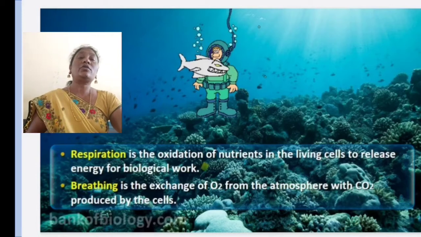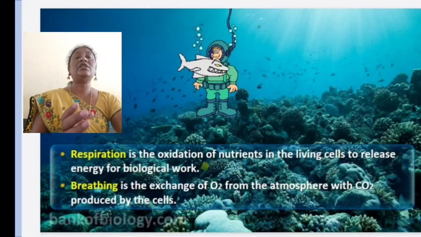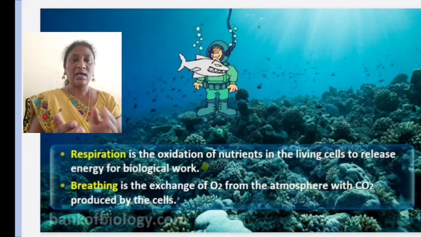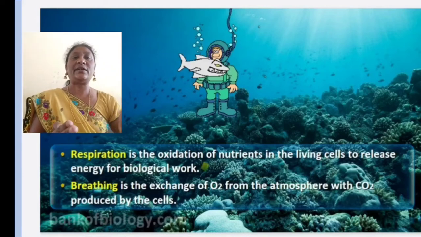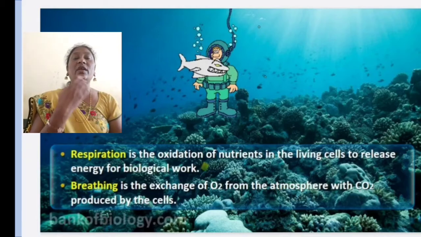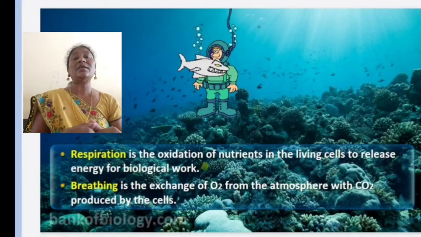How is the carbon dioxide produced? The food breaks down, as we discussed in photosynthesis. The food is formed from carbon dioxide. In the process of photosynthesis, the carbon dioxide is converted into carbohydrates. So when we eat those carbohydrates and they are broken down, again carbon dioxide is released.